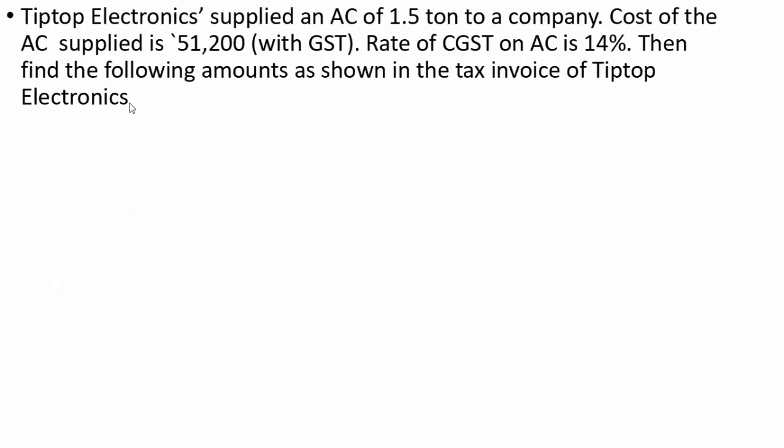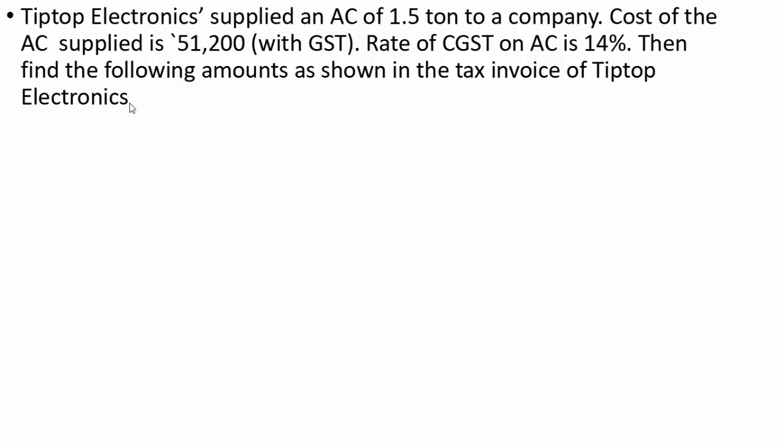Next problem. Tip Top Electronics supplies an AC of 1.5 ton to a company. The cost of the AC supplied is rupees 51,200 with GST. The rate of CGST on AC is 14%. Then find the following amounts as shown in the tax invoice.